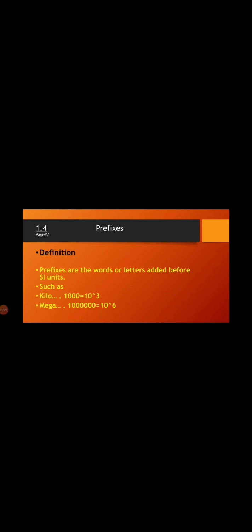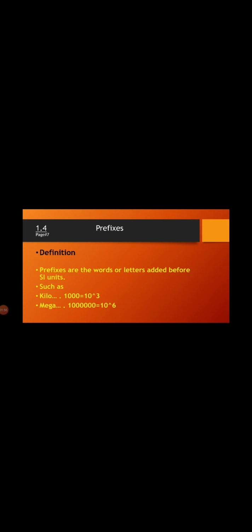For example, you have a digit of 1000. You can write it in the form of a prefix. You can write only the word kilo. It is equal to 10 to the power 3. So it is easy to write kilo and easy to write 10 to the power 3. The next example is mega. It is a digit of 1 followed by 6 zeros. It can be written in the form of 10 to the power 6. So kilo and mega are the prefixes.